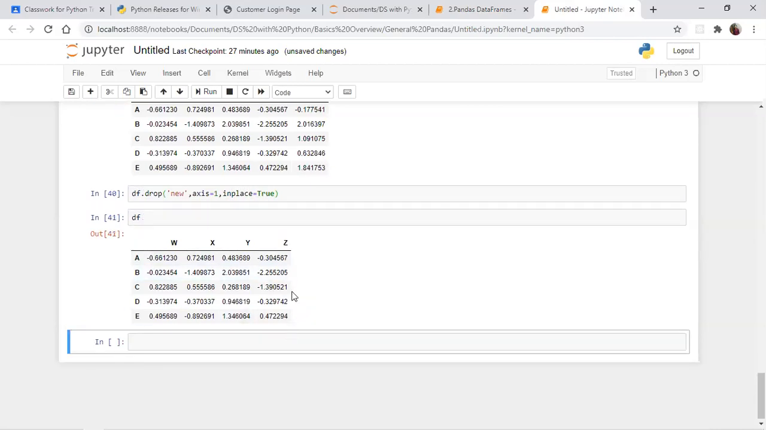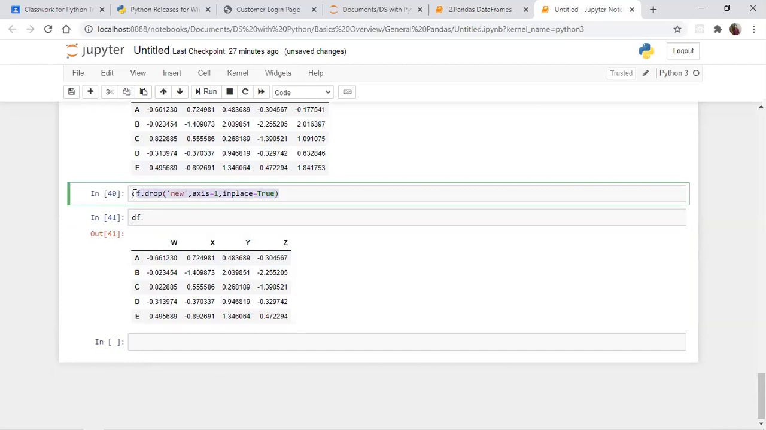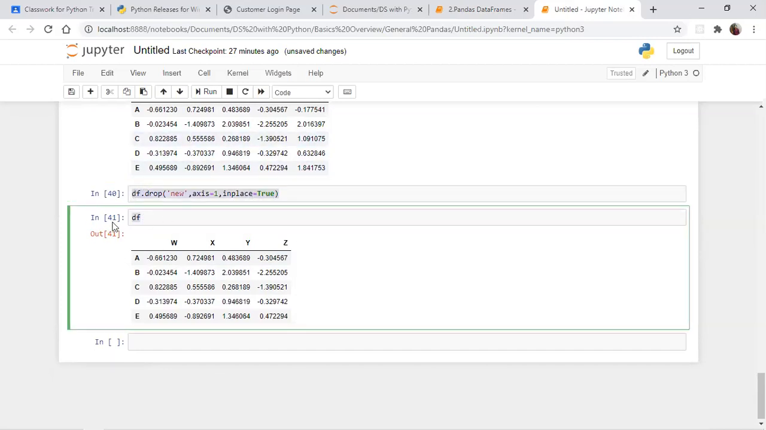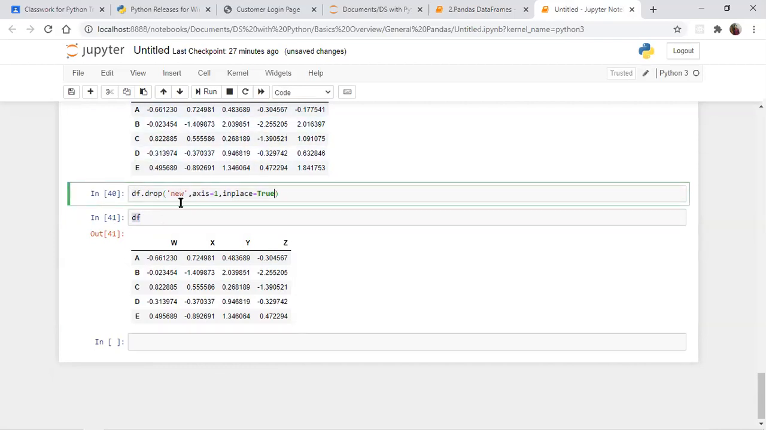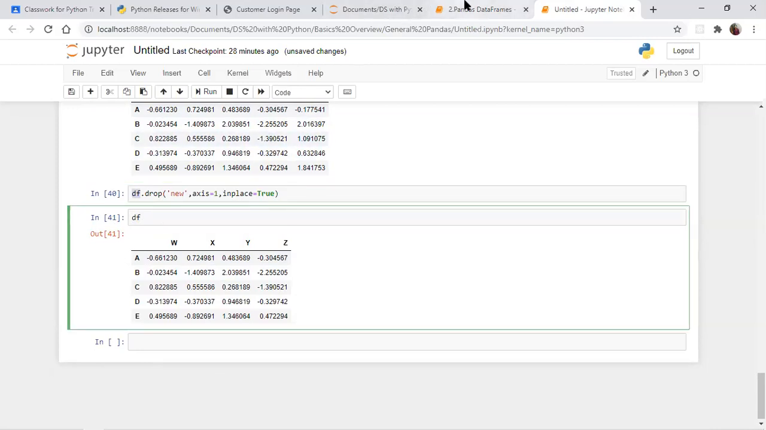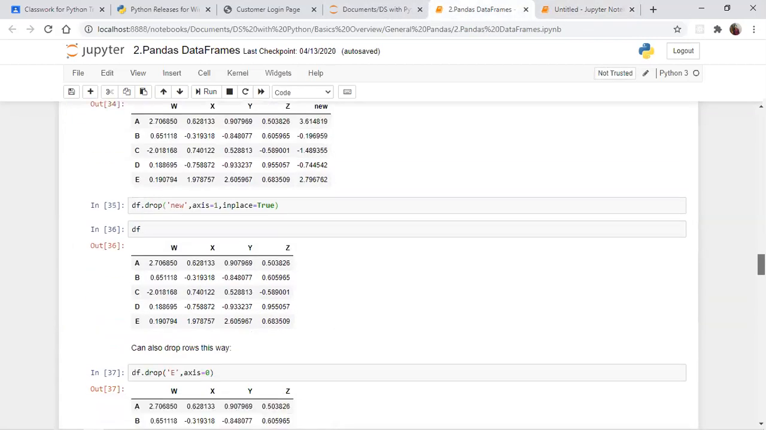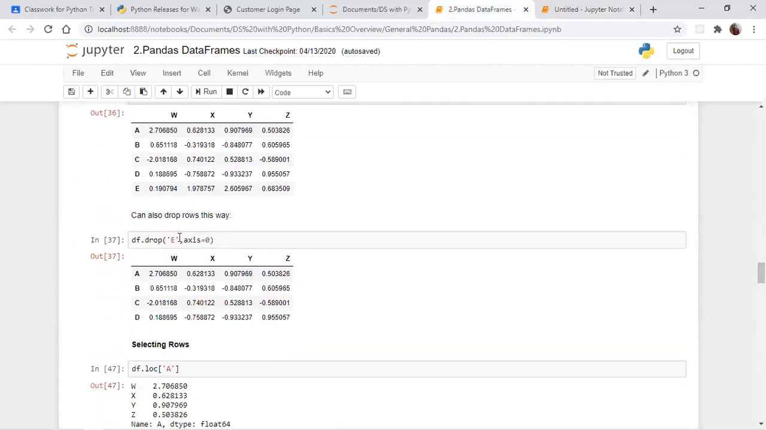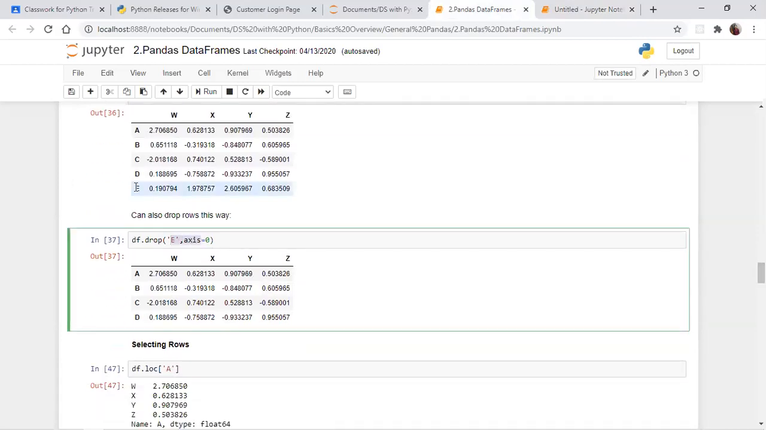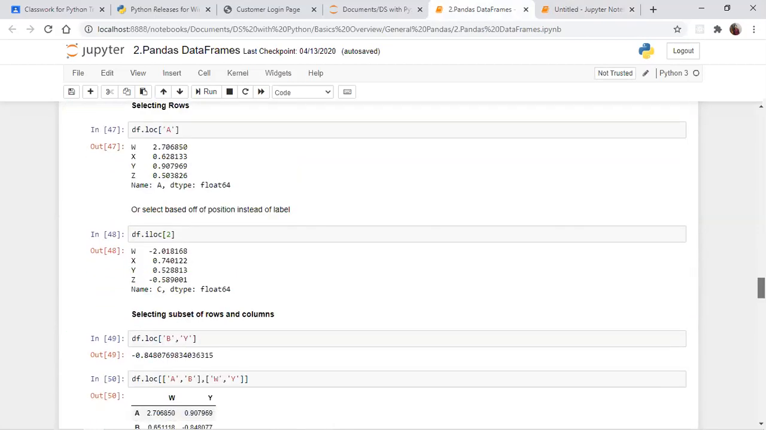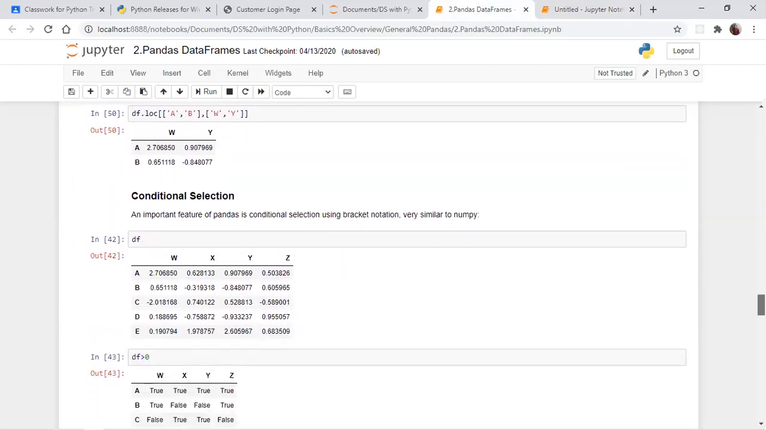See, now the changes are applied. By default, when we apply something, it won't save to the variable name, so when we call the variable name again, we get the original data. If you use inplace equal to True, the changes will be applied to the variable name as well, making a permanent change. Here I want to remove the complete E row, so I'm using axis 0. The remaining everything is loc, iloc, whatever we discussed only.